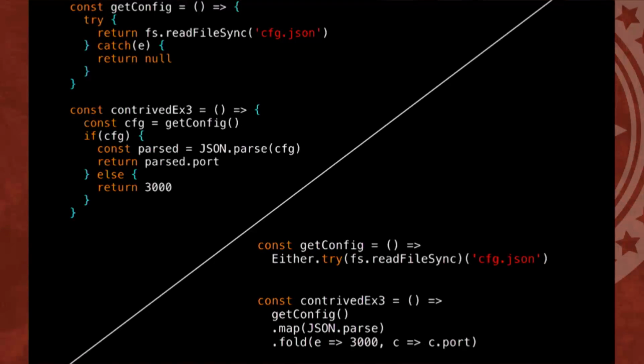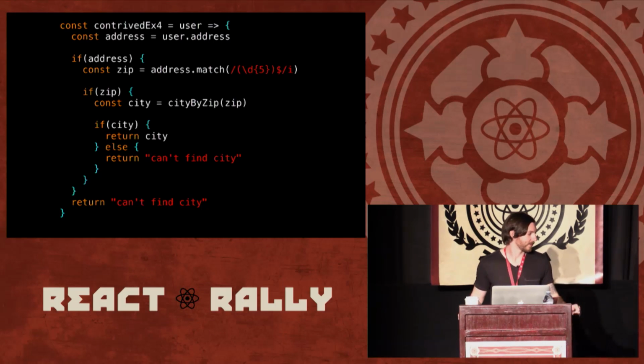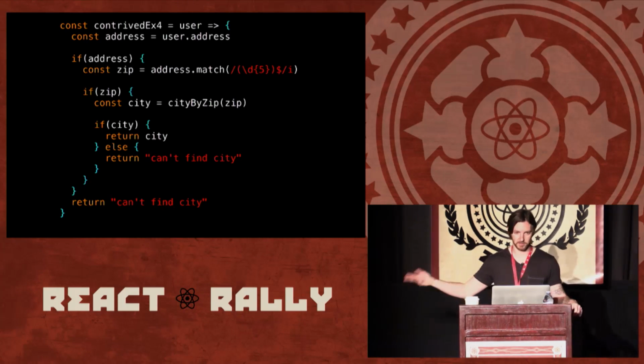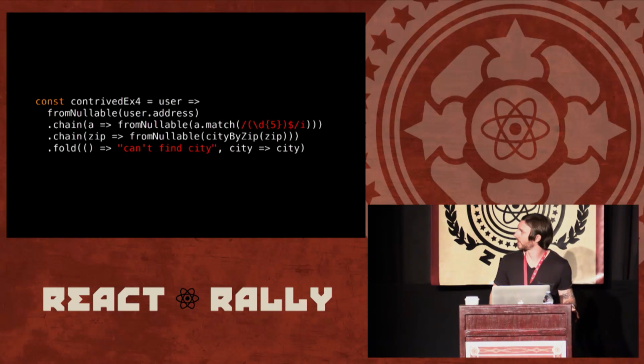And if we compare these two, the bottom right one, I think, is a much better version. Actually, it's going to make you develop safer applications, which we'll talk about later. It's a bold claim, so we'll come back to that. So contrived example number 4. We've got a bunch of nested null checks. And if we've got an address, we'll get the zip. If we get the zip, we'll get the city. If we get the city, we'll return it. Otherwise, we'll return some errors. And we could write that like this.